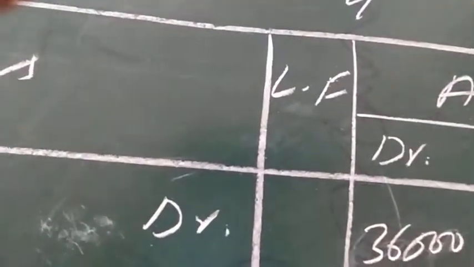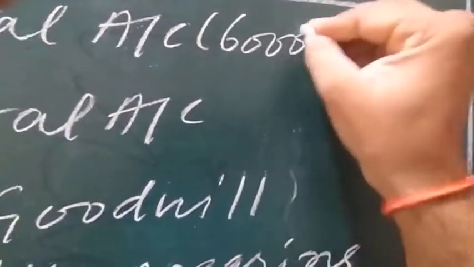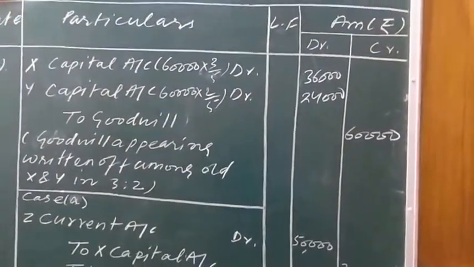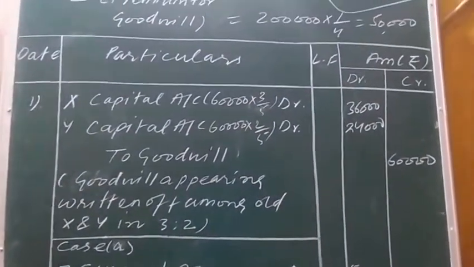Answer is 36,000 and 24,000. You have to calculate 60,000 into 3/5 and 60,000 into 2/5. Result will be 36,000 and 24,000. This is the old goodwill which is written off among old partners in the old ratio.